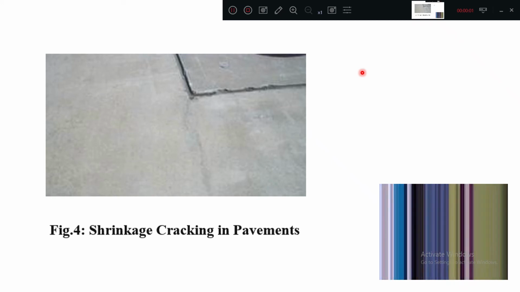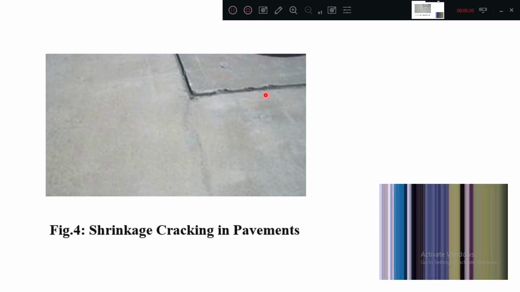Okay, the next type of failure is shrinkage cracking in pavement. Now you already have studied concrete technology. You are well versed with the properties of concrete. Now can you explain what is shrinkage?